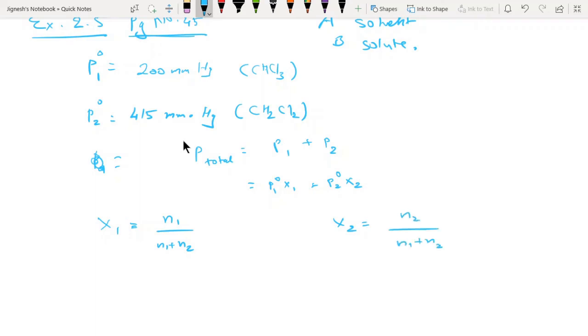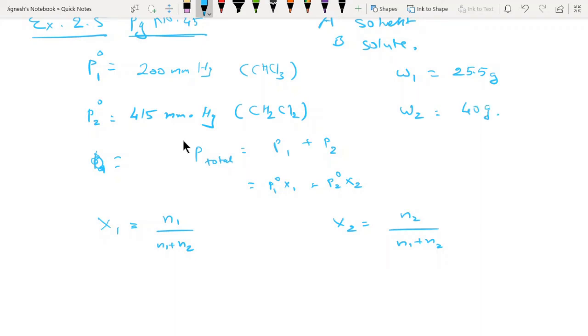Sir, but there is no mole fraction given over here. So what can we do? They have given two compounds mixed together, that is 25.5 gram of chloroform and 40 gram of dichloromethane. So W1 is chloroform. We take it as 25.5 gram. And W2 is given as 40 gram.